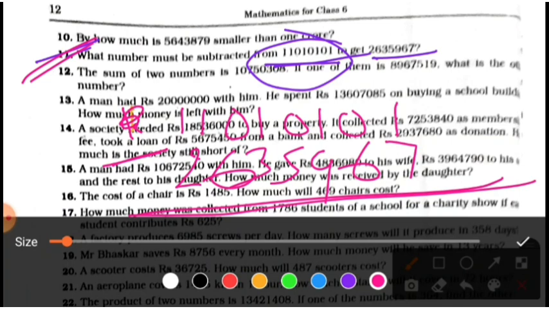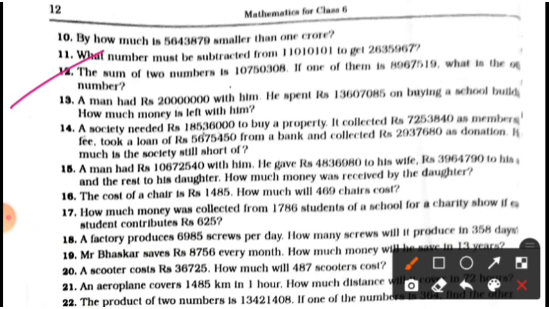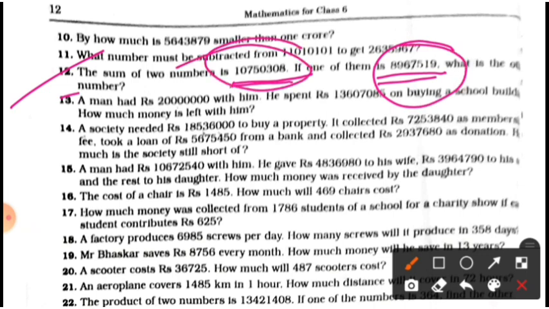Clear, students? Now proceed to question number 12. The sum of two numbers is this, and one of them is this. So, students, what is the other number? Find the second number. Here you have to subtract this number from this number.